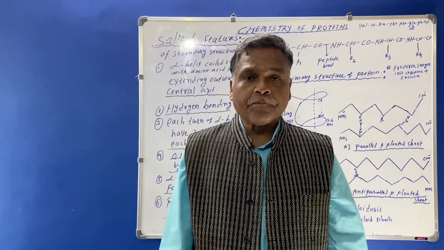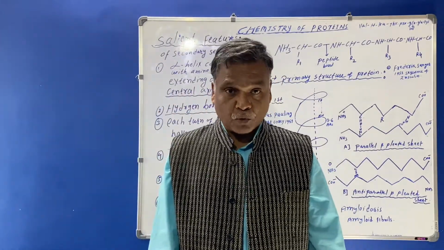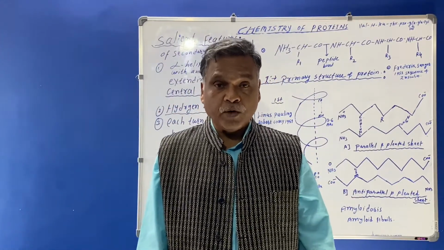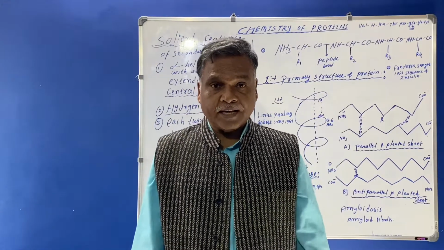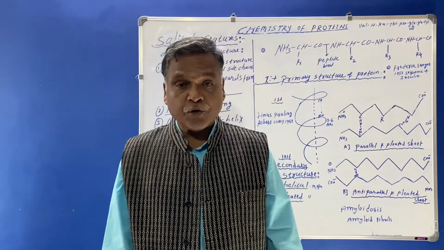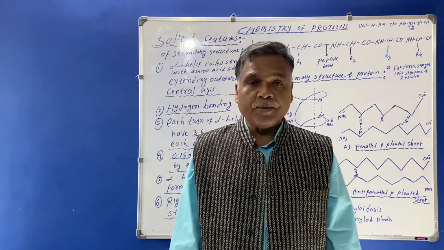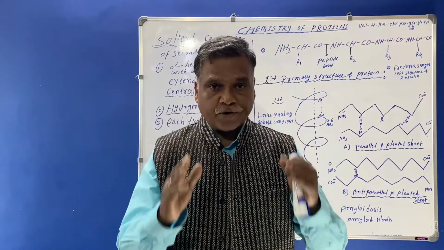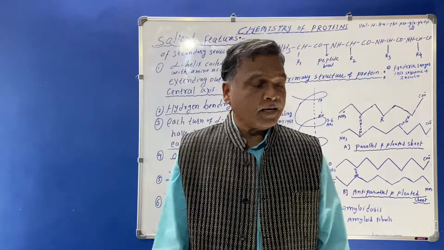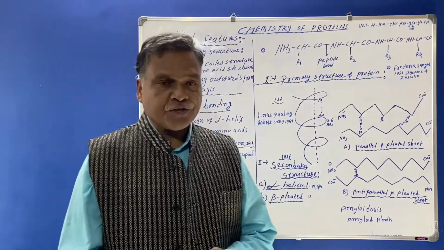Now the another word is native protein, means the functional and folding conformation in protein is said to be the native protein, and the word stability means to maintain the native conformation. So here the different terms are there for the structure of the protein.